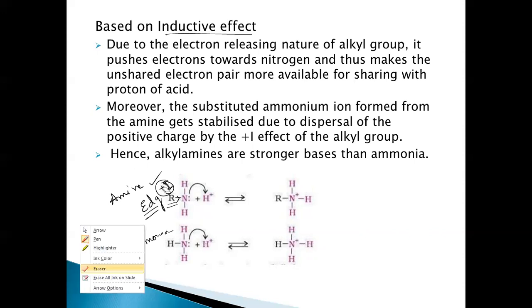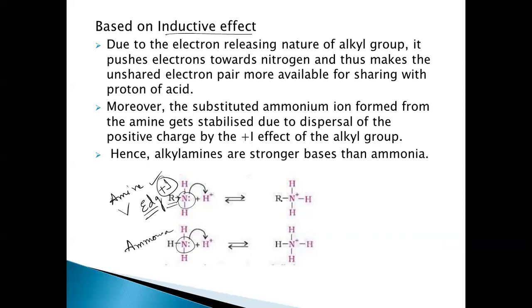This increases the electron density on the nitrogen, so it can donate the electrons easily, because electron density is more when compared to the nitrogen in ammonia, due to the electron releasing effect of the R group. So based on this, we can say that amines are more basic than ammonia.